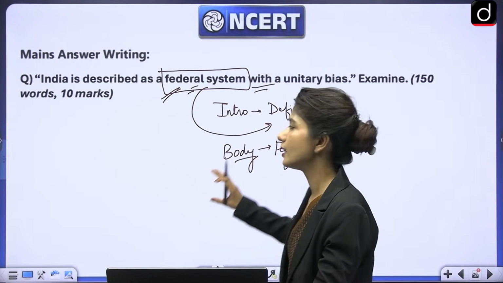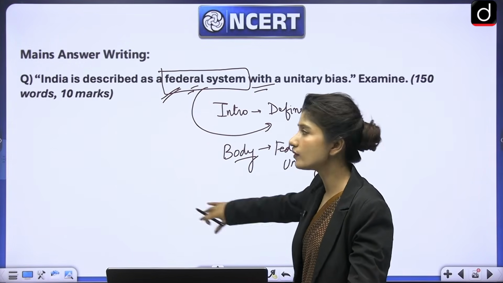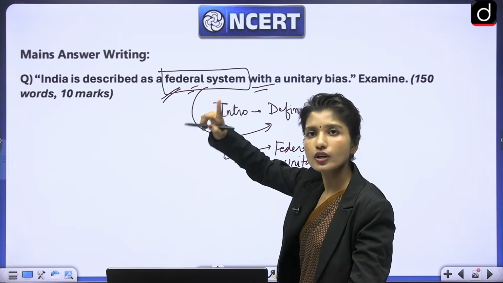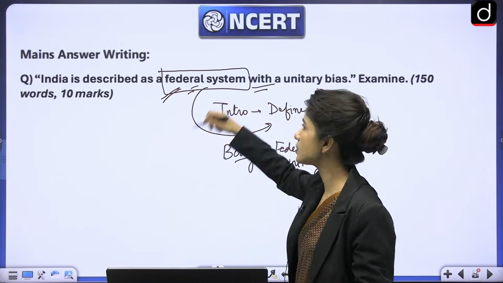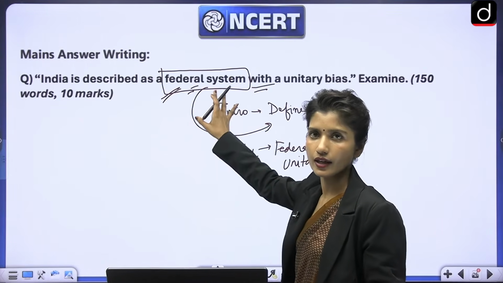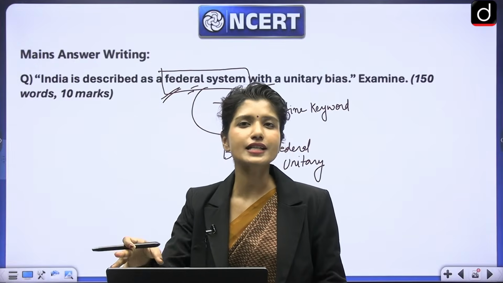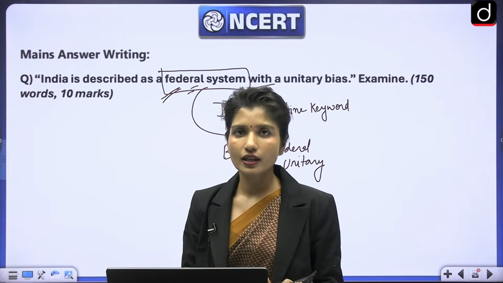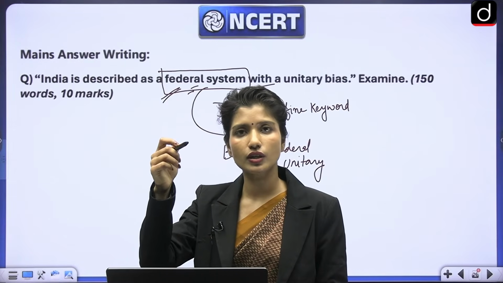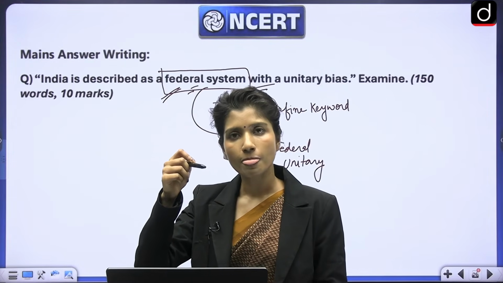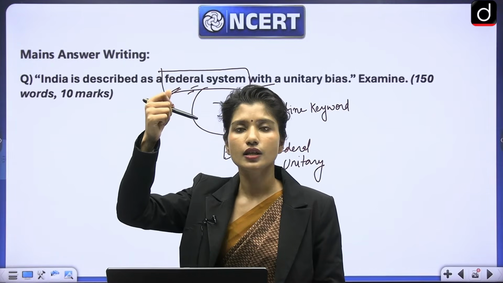In the conclusion, again, because the question talks about federal system, and I told you the conclusion has to revolve around the question itself. Your introduction and conclusion should reflect your question. That becomes a complete circle and you'll get good marks with that. Because you're making the work of the examiner easier. If I'm checking your answers and I read your introduction, it was very well written, the body was written very well, but by the time you started writing the conclusion, now I don't have any idea about what the question was. So that becomes difficult.